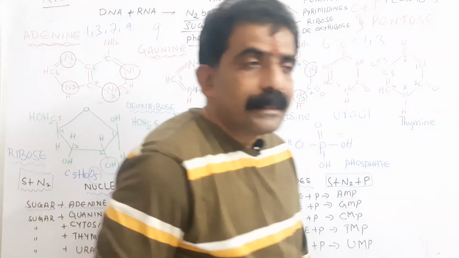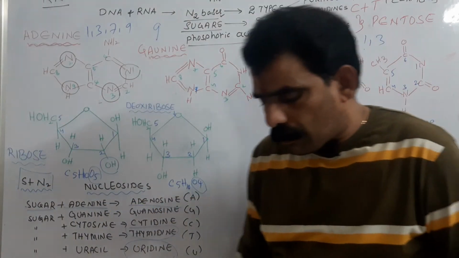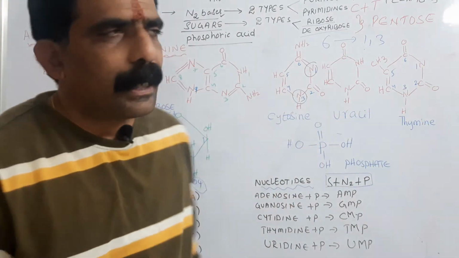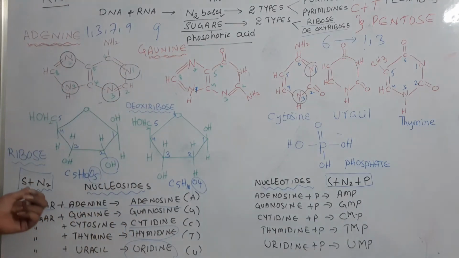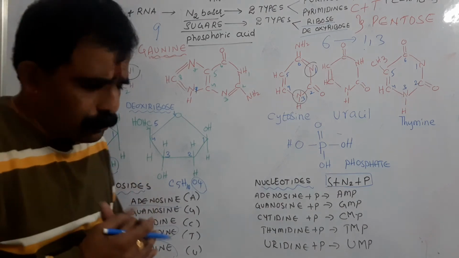So totally 8 types of nucleosides are possible. Nucleosides consist of only sugar and nitrogen base. Here the nitrogen base is always added at the first carbon of the pentose sugar. It may be ribose or deoxyribose.